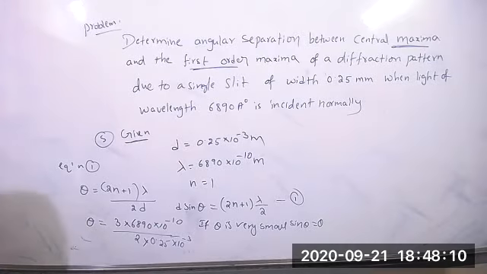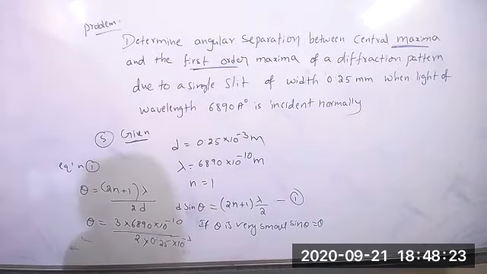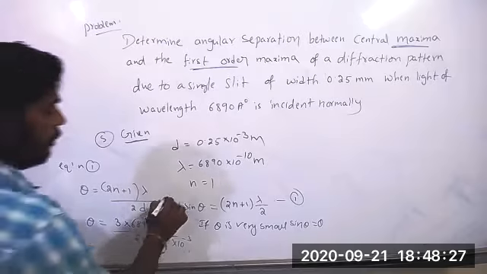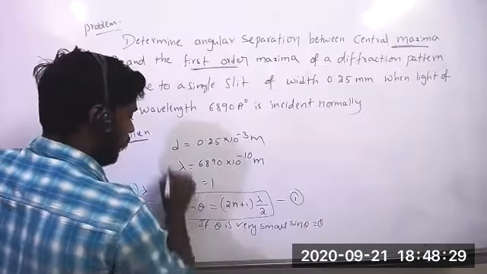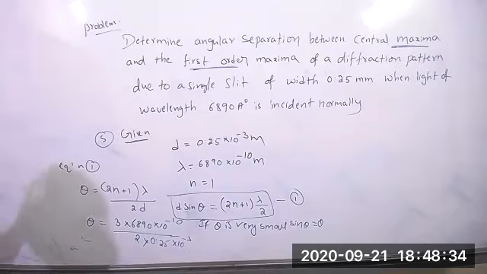Theta is the angle, right? d sine theta is the path difference. When the path difference equals this much, it is bright. Maximum is nothing but bright, so in the single slit experiment we get maximum. From here you can arrange to calculate theta.